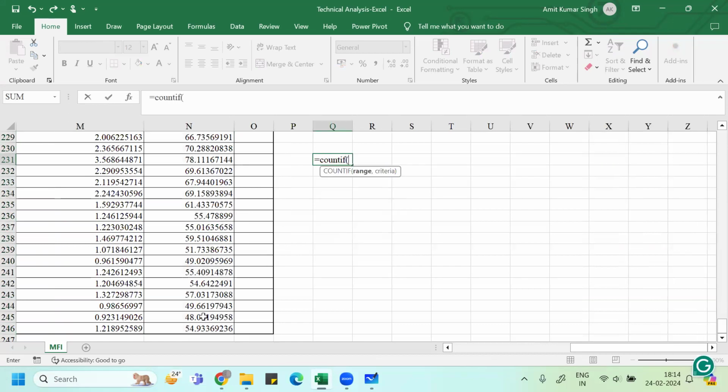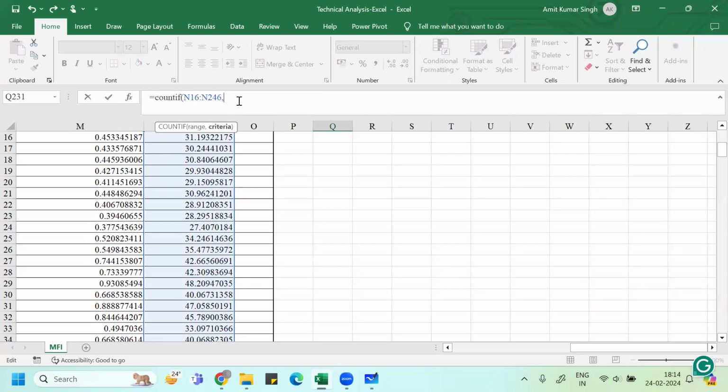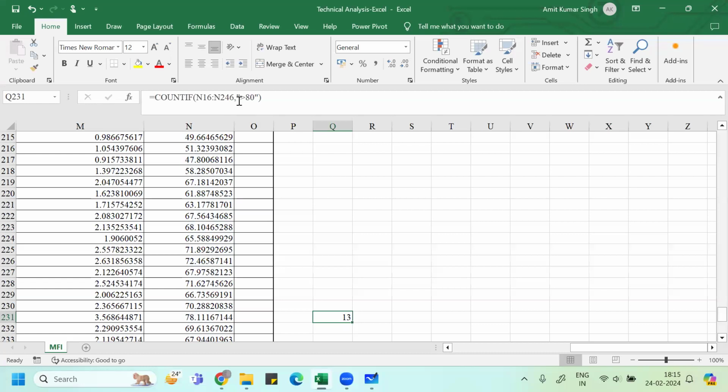range, select this range, and then put a comma. This is the range criteria. Under double quotes, write more than 80, double quote, close the bracket. This will give you the days on which you had the possibility of overbought. So there were 13 days when actually you had to sell these stocks.